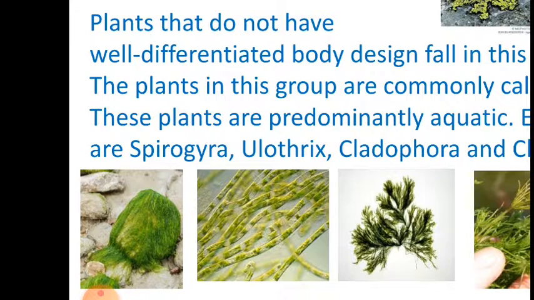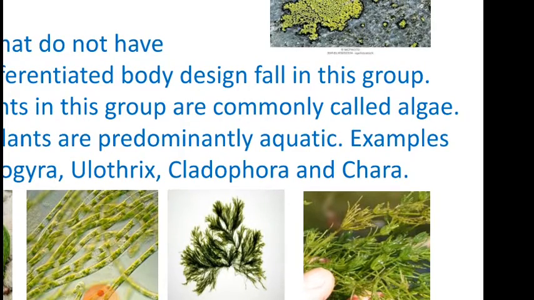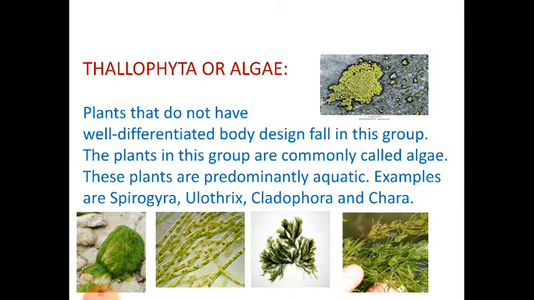Examples are Spirogyra, Ulothrix, Cladophora and Chara. You might find these words new, but you have to understand the meaning of thallophytes and you must know the different examples that come under the subkingdom Thallophyta or thallophytes.